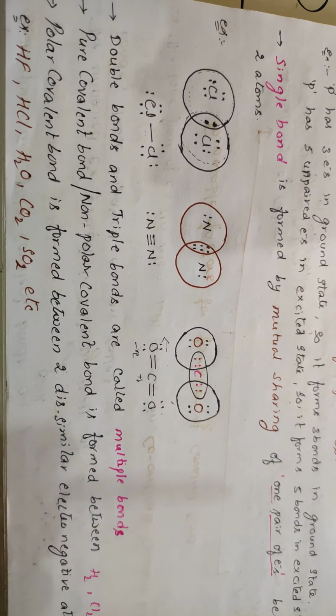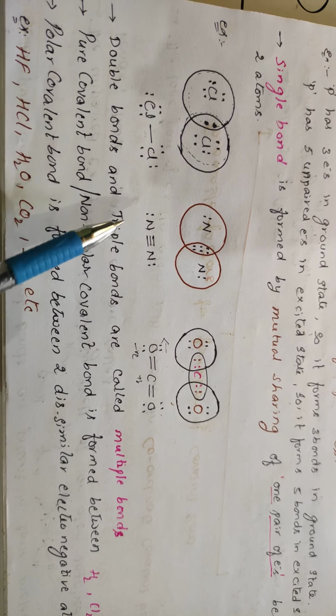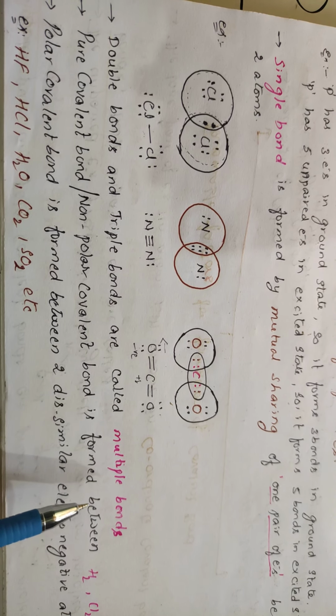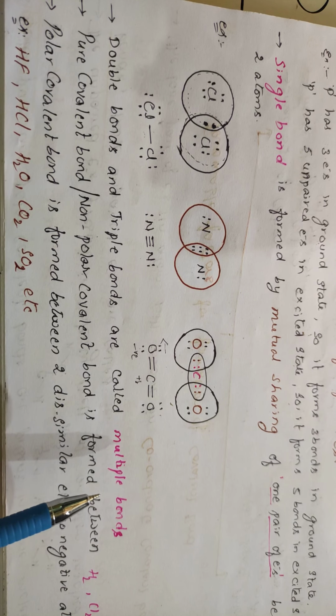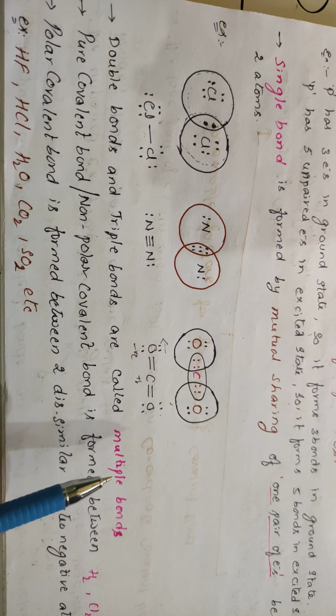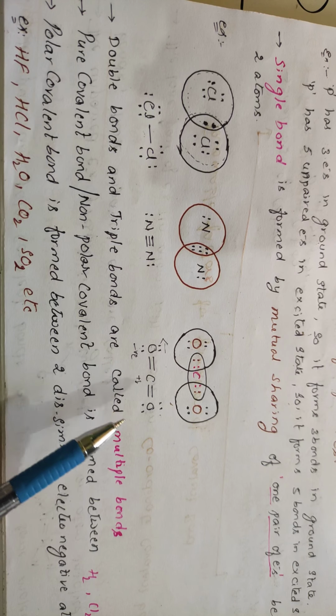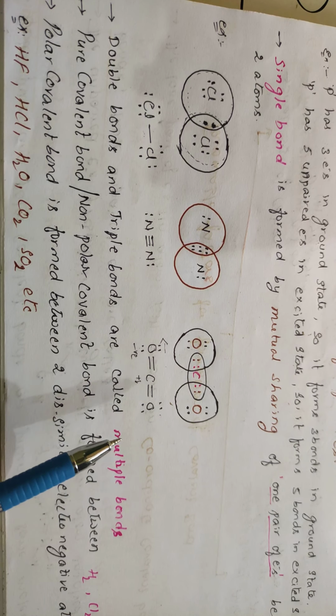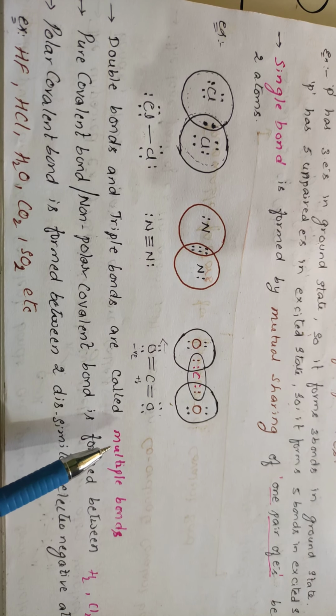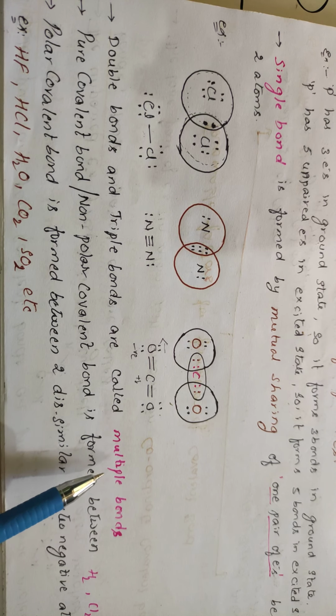Okay. Whenever there are double bonds and triple bonds present between the atoms, those are called multiple bonds. One bond indicates 2 electrons. Even though multiple bonds are present, each bond indicates only 2 electrons. When 2 bonds and 3 bonds are present, those are called multiple bonds.